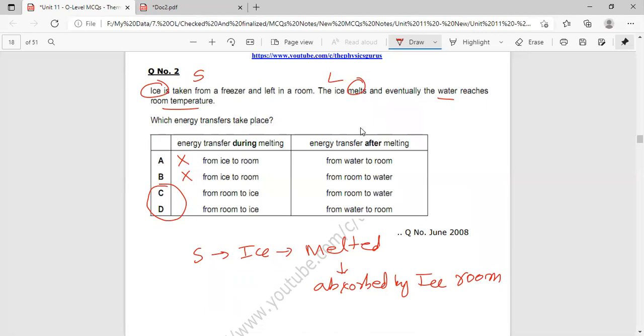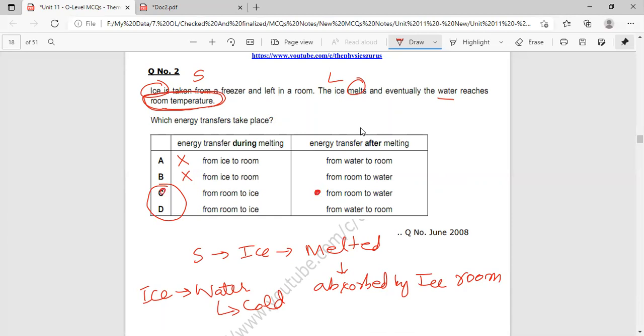Then energy transfer after melting. Now look at these two options: from room to water or from water to room. Here is a very important point. When ice melts and turns into water, cold water is there. And when it has to reach room temperature, the water heats up, so it absorbs heat from the room.